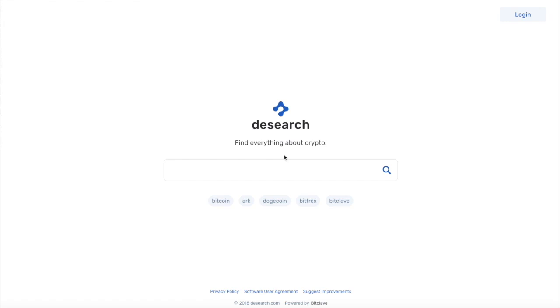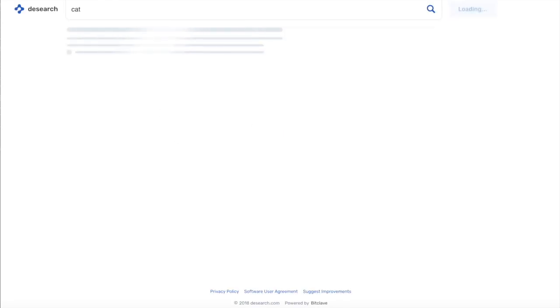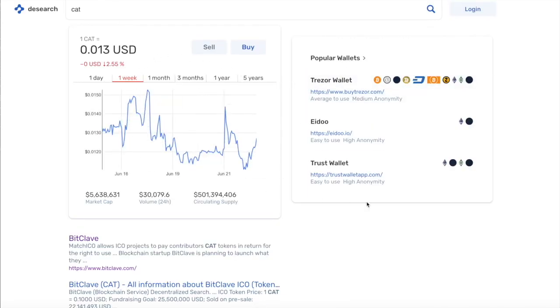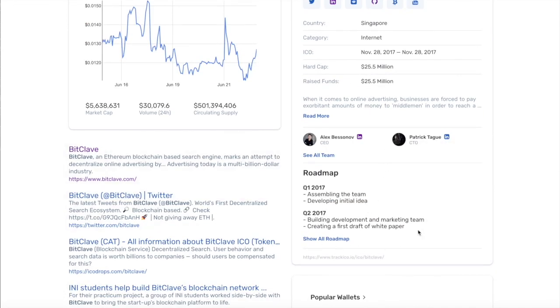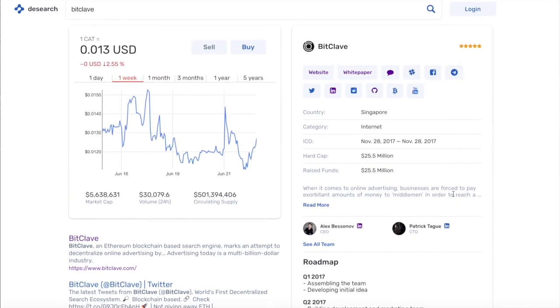DSearch is Bitclave's product. It is a search engine that is optimized for searches in the crypto domain. For example, when you enter CAT in DSearch, you get information about the CAT token, which includes, for example, a token price graph. If you were to search for CAT in a traditional search engine, you would get thousands of pictures of cats. In another example, when you enter BitClave, you also get more structured information about the BitClave company presented in a nice way. So this was a brief introduction of DSearch for people who are not familiar with it yet.